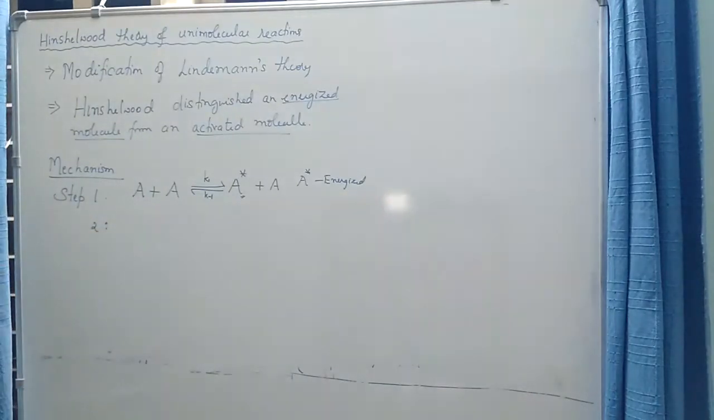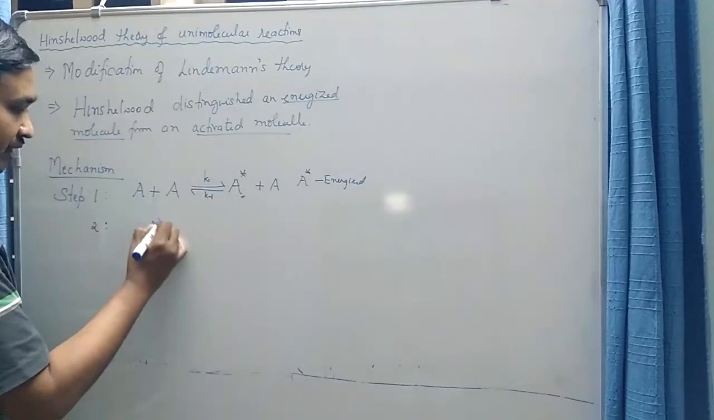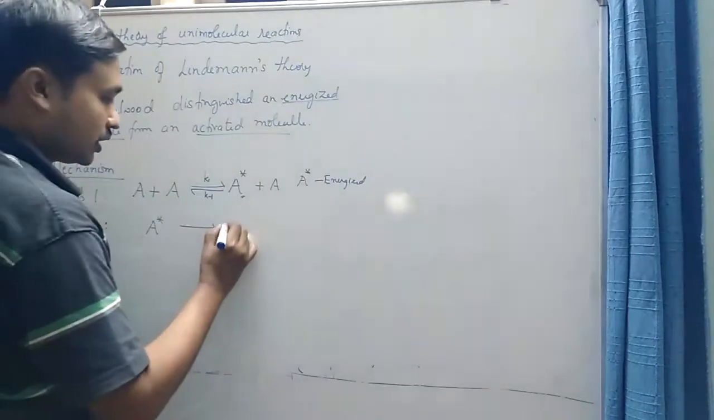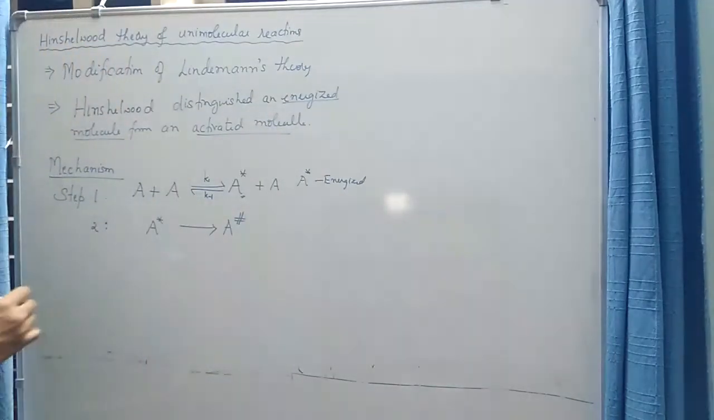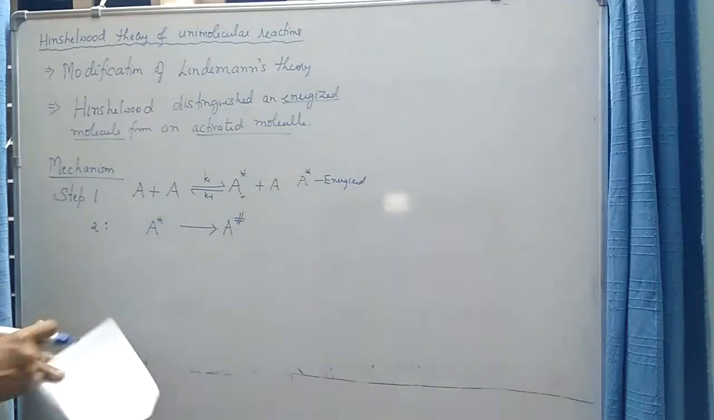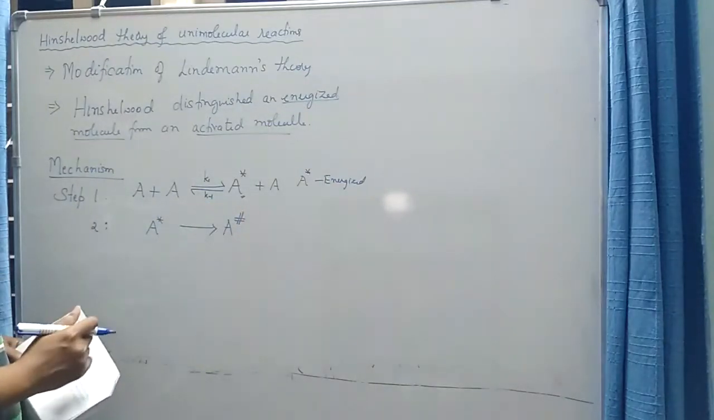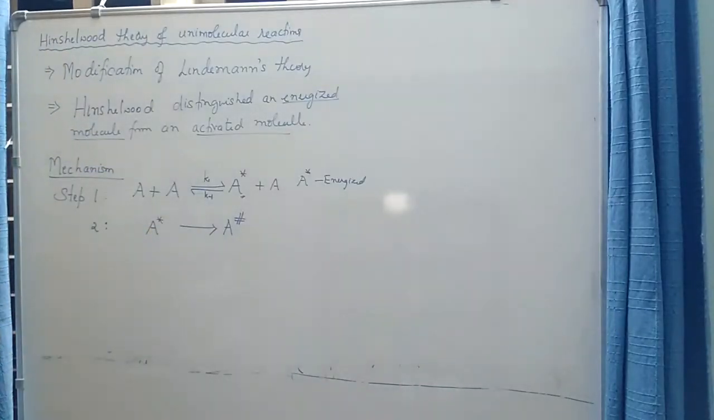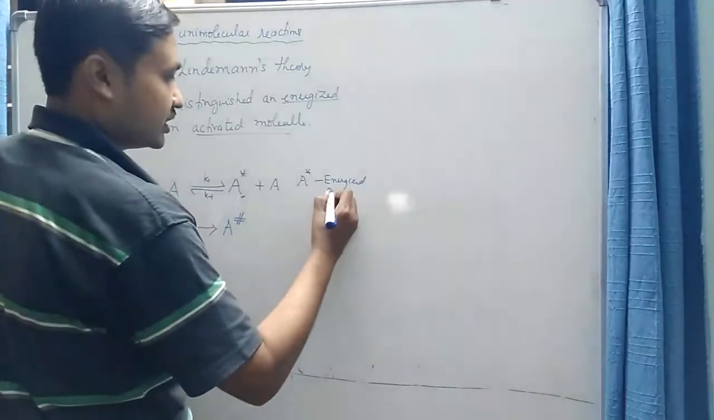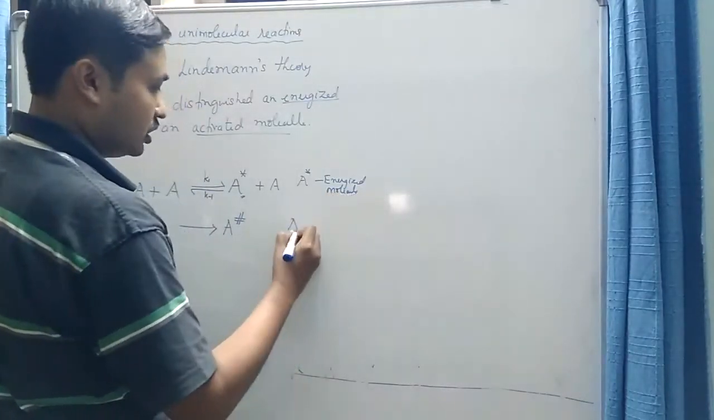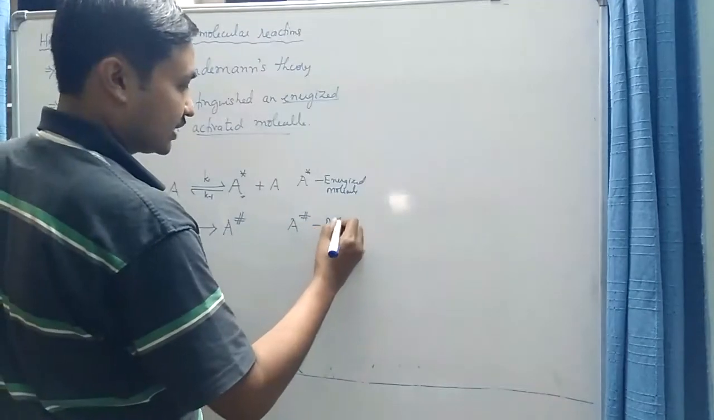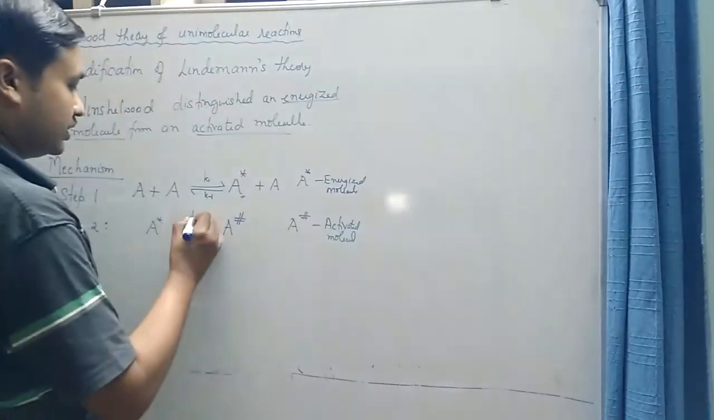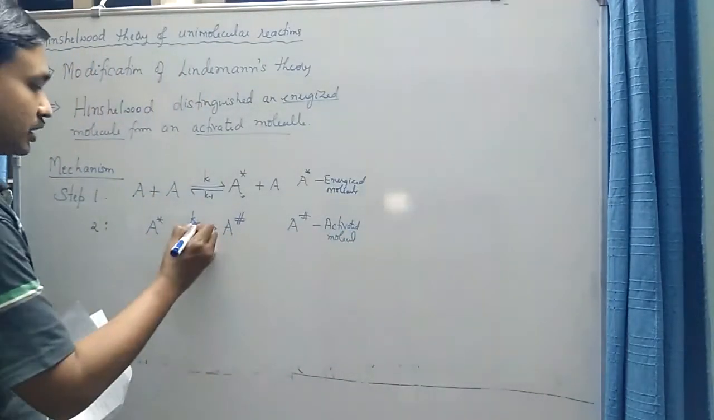However, according to Hinshelwood, this energized molecule in the second step may be converted into an activated molecule. It is represented by the symbol A dagger or a double dagger. So an energized molecule is converted into an activated molecule. A star is the energized molecule, A double dagger is the activated molecule, and this is associated with a rate constant K2.